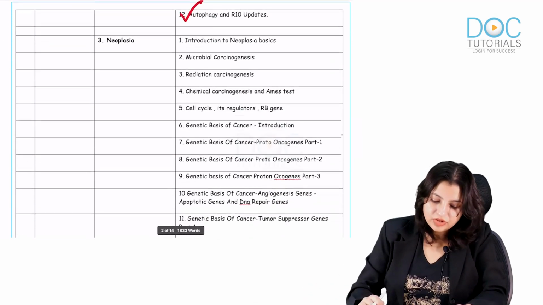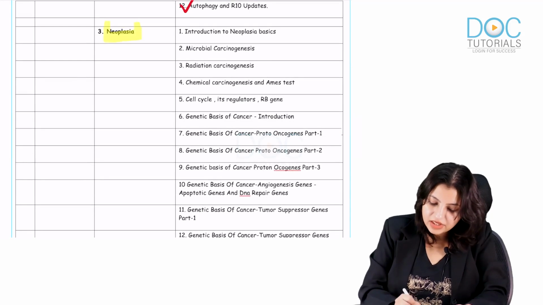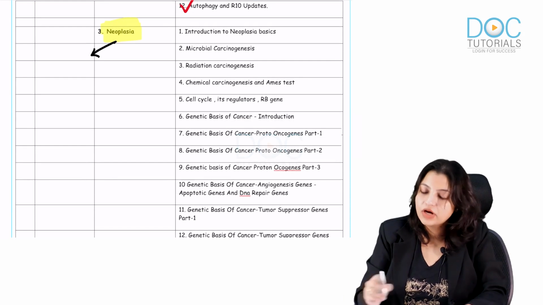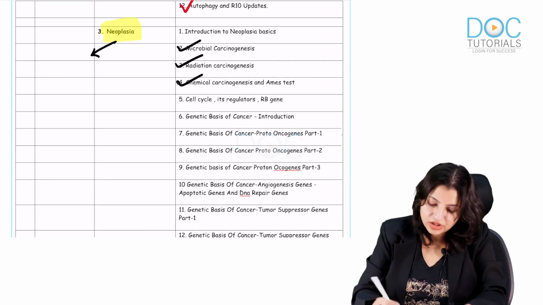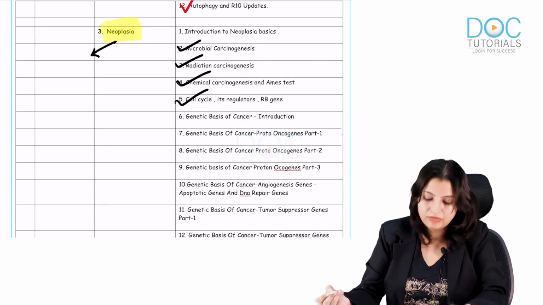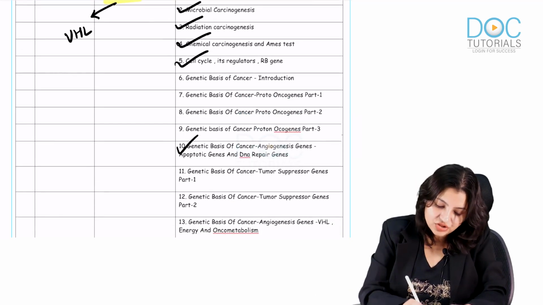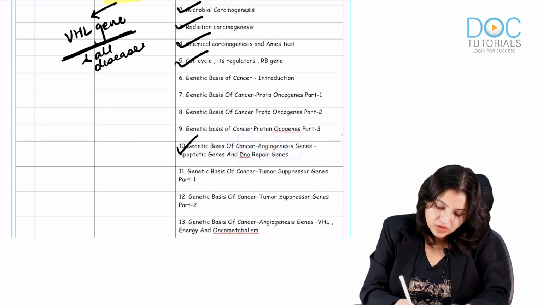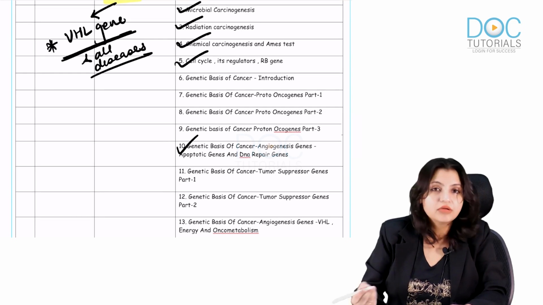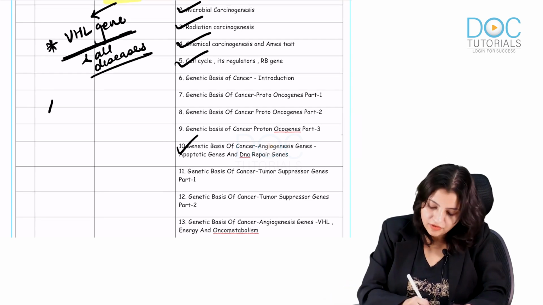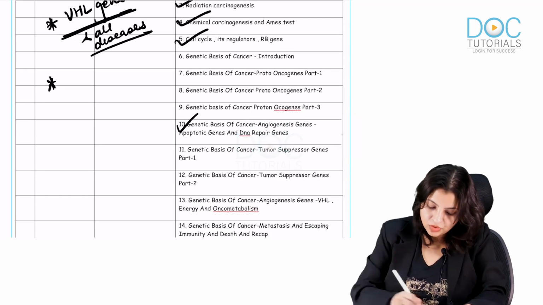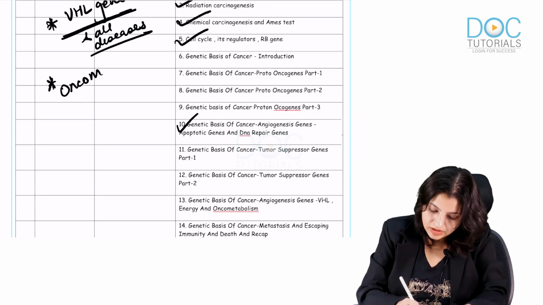Now coming to neoplasia, again a very high yield topic which you should remember. In neoplasia, I want you to know all the types of carcinogenesis: microbial, radiation, chemical, and cell cycle. Everybody should be very clear with this. Angiogenesis, especially the VHL gene, should be very clear, and all the diseases associated with it must be known to everybody. Apart from that, everybody should be able to know about oncometabolism.